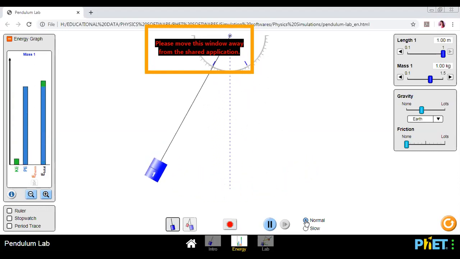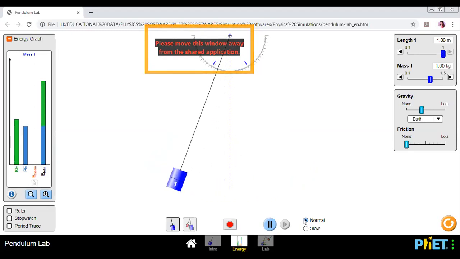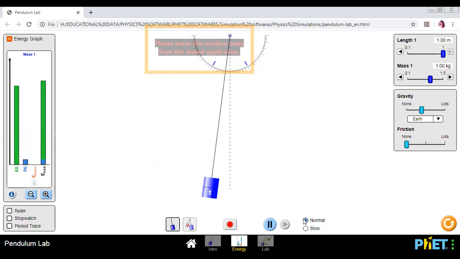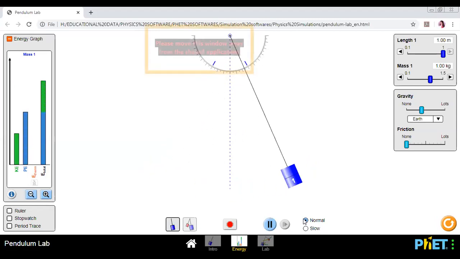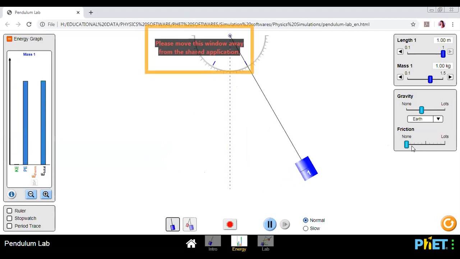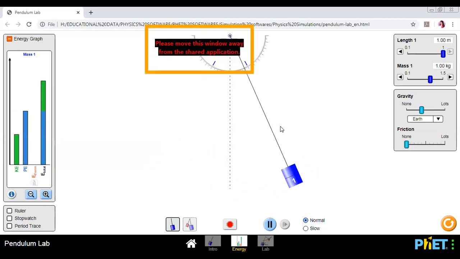So why is the pendulum not stopping? It is because this pendulum has no friction. Friction means air resistance in this case. So that's why the pendulum is oscillating. But in real life, we see that the pendulum is oscillating in air and there is air around it. So in the same way, I will add some air around this pendulum.